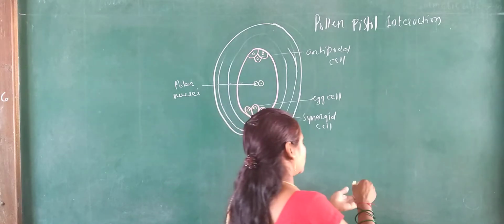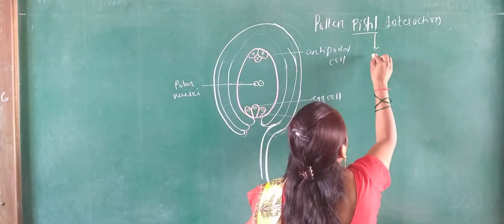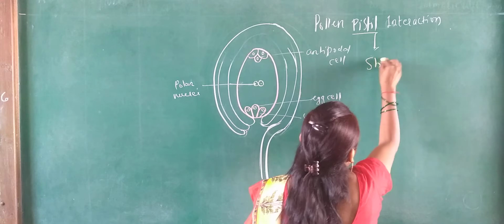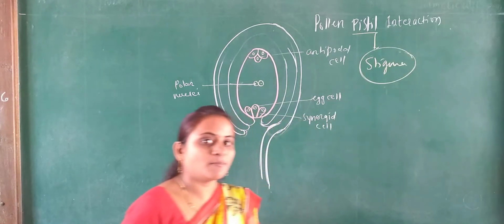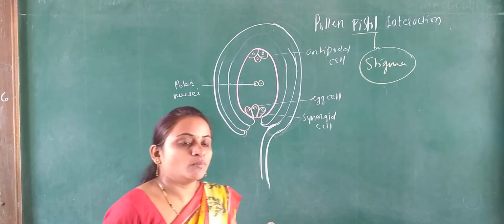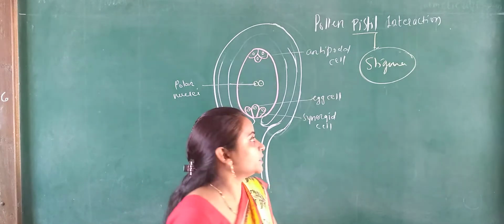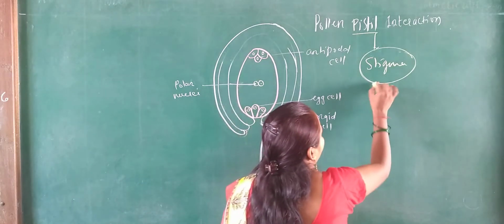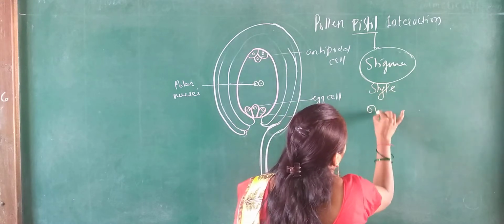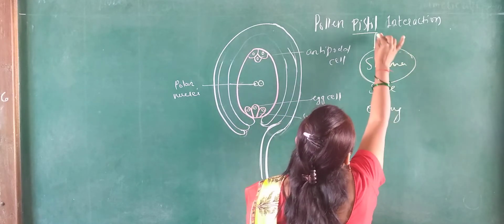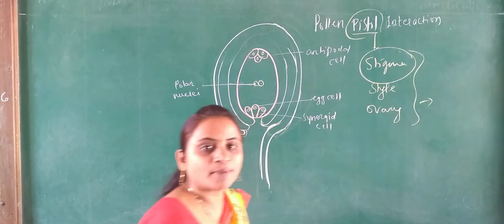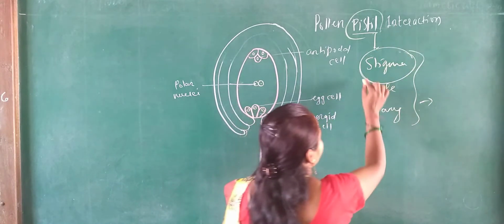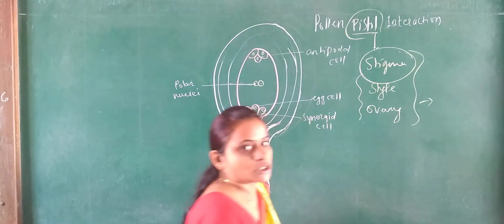Pistil means what? The pistil is the female part. We know that a flowering plant has two gametes, male gamete and female gamete. Stigma, style and ovary, by these three parts the pistil is formed. Okay, it is the part of the gynoecium and it is responsible for the pollination.